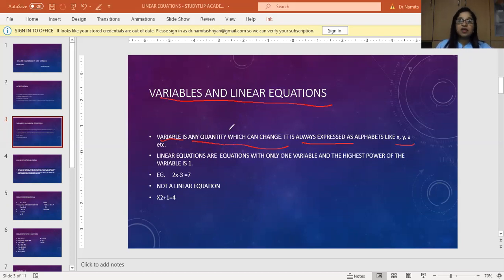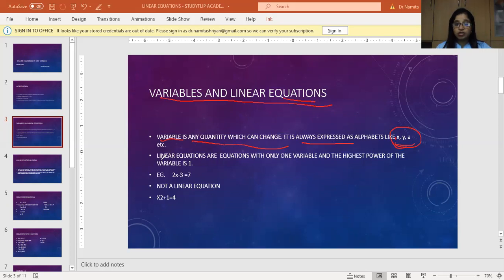If in a particular equation I get the value of x as, say, 4, it does not mean that for every equation x is going to have that value of 4. That is why we call it a variable. It is going to change with each equation, depending on the equation.